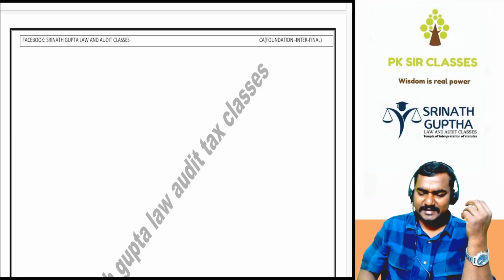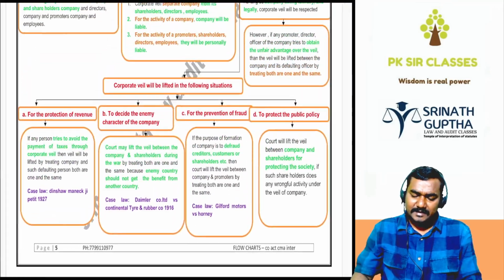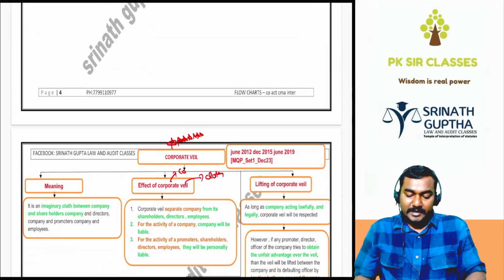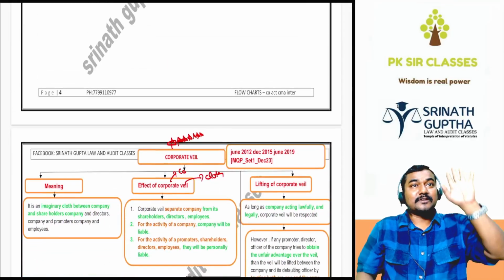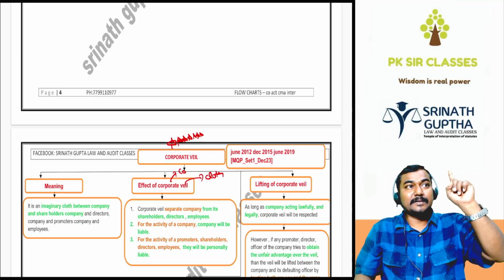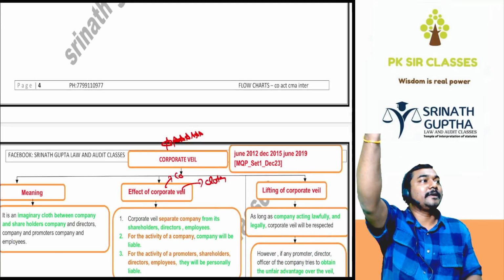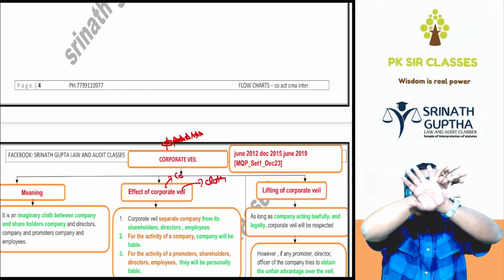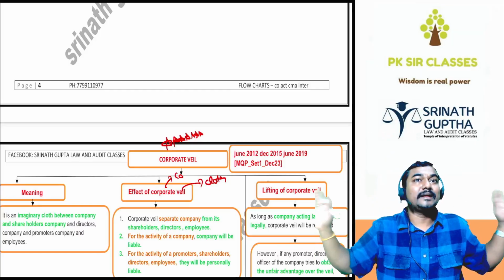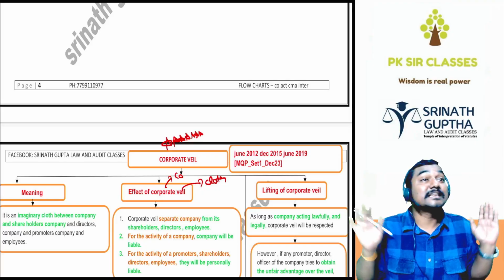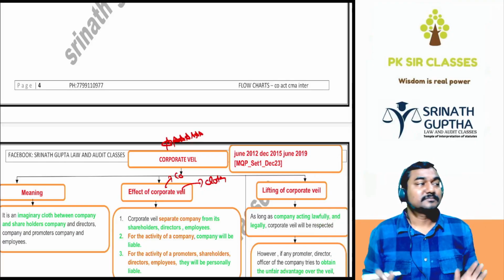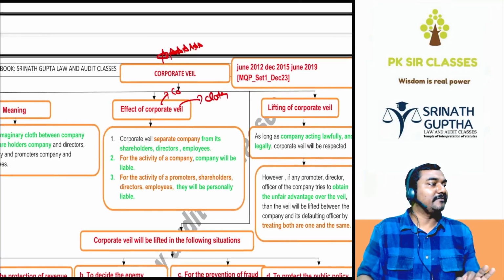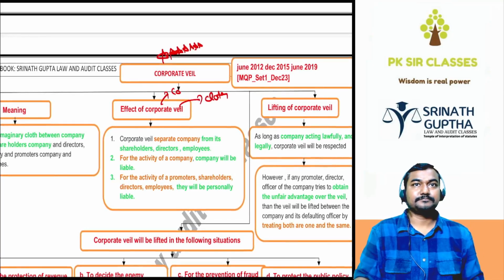In CA Inter level, only headings are given; he does not explain the case laws. Keep the heading: corporate veil. It is very important from the exam point of view. In the first topic, if something comes in the exam, it is only corporate veil. The question will be what is corporate veil, and when the veil will be lifted. You need not explain any case law name in the exam; only headings are sufficient. It's not CA Foundation. Keep the heading, corporate veil. Very important.